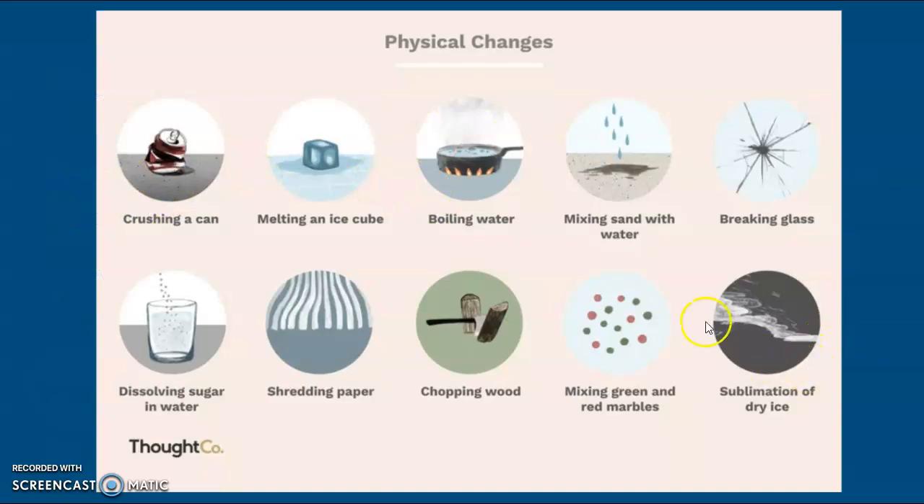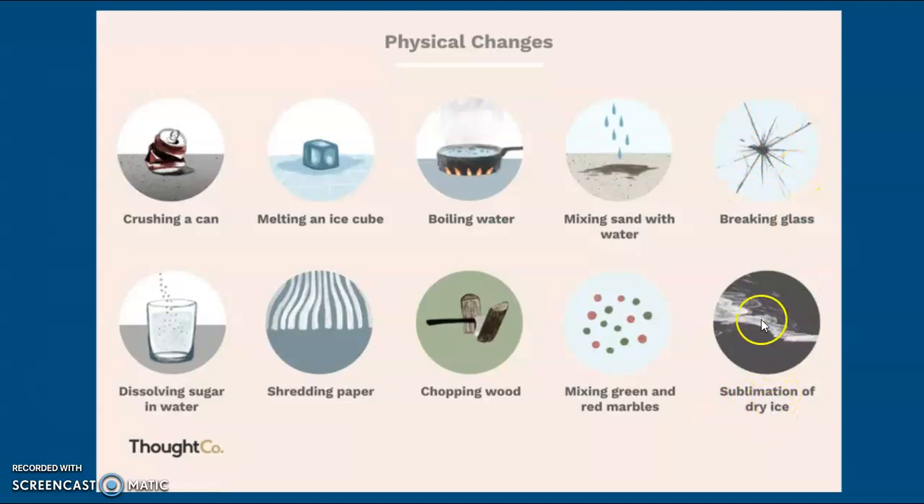So here are some other examples of physical changes. I could crush a can. Again, we're just changing its shape. I could melt an ice cube from solid to liquid, changing its state of matter. Boiling water is changing its state of matter. Mixing sand with water. They don't even dissolve together. They literally separate as a heterogeneous mixture. They are going to both maintain their properties. Breaking glass, making smaller pieces of glass.